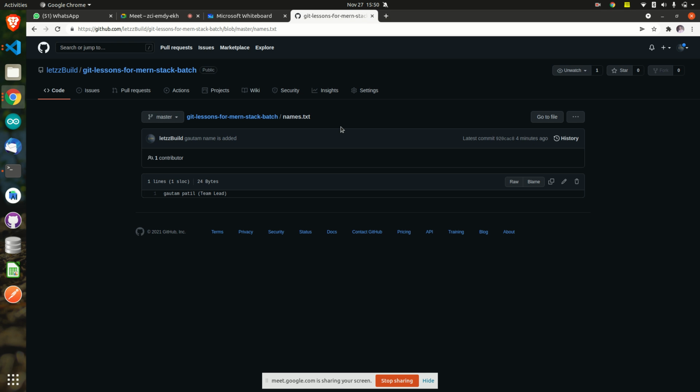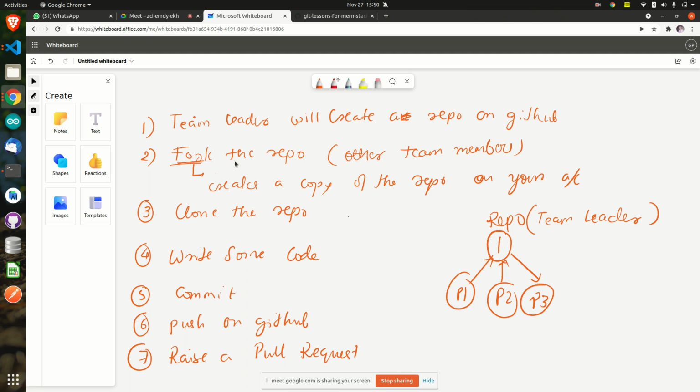First of all, that should be the first thing. See here, I have written the steps, right? How to do it? First step, did we do it? Yes, we did. Okay, so let's tick mark it. First step done. I created a repository on GitHub as the team leader. Next step, what is told?